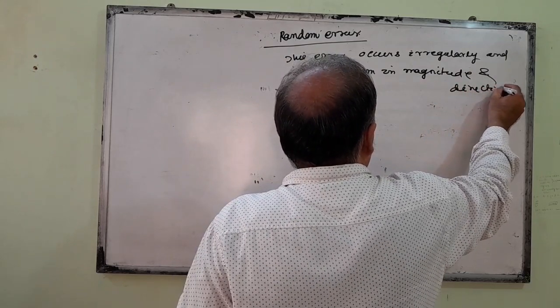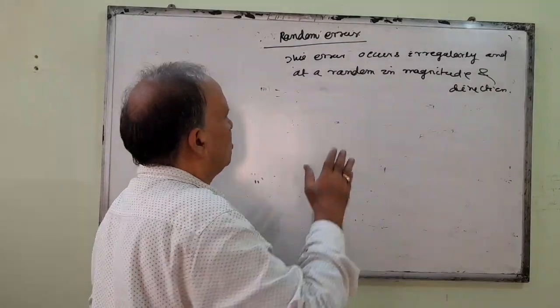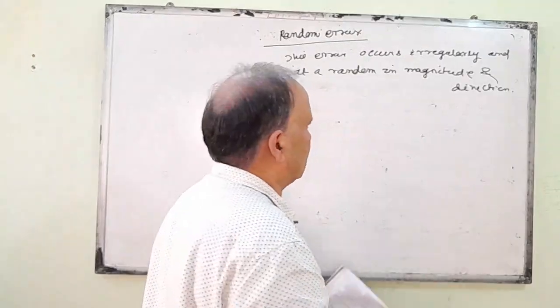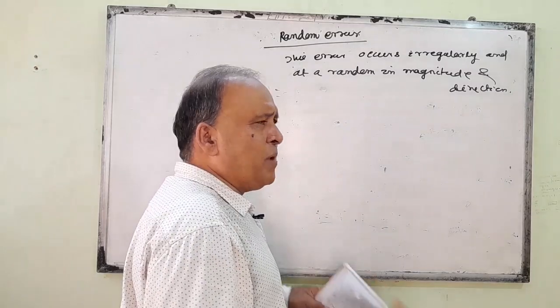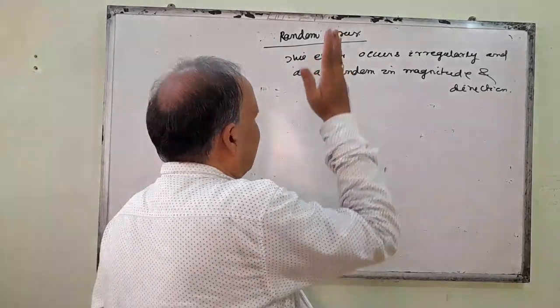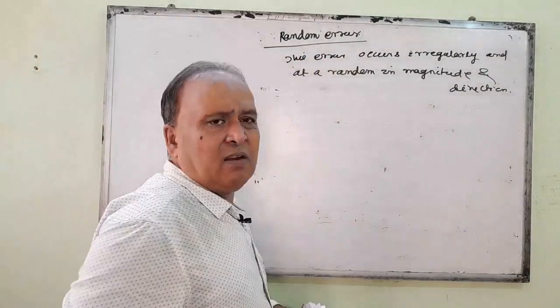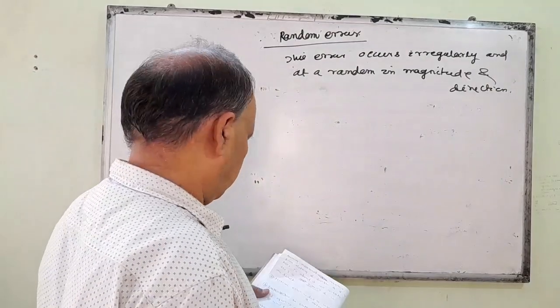That means you cannot know from which direction and by how much magnitude the error occurs. You cannot know the exact cause from which direction this error takes place.